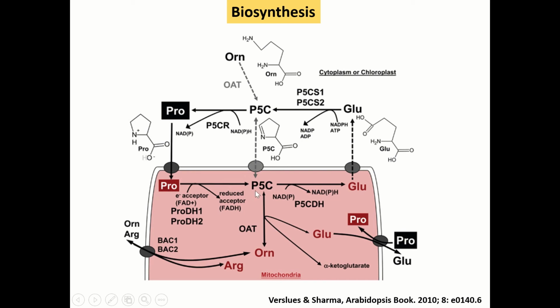gets oxidized back into proline 5 carboxylate with the help of the enzyme called proline dehydrogenase 1 and 2. Once this P5C is formed, it is again converted back into glutamate with the help of the proline 5 carboxylate dehydrogenase enzyme and exported back to the cytosol. Now this cyclic process will continue depending upon the requirement of the plant. Apart from this cyclic process, P5C is also directly formed from ornithine with the help of the enzyme called ornithine aminotransferase.